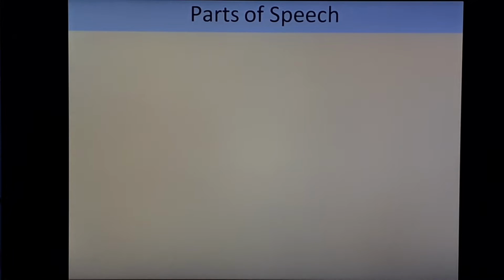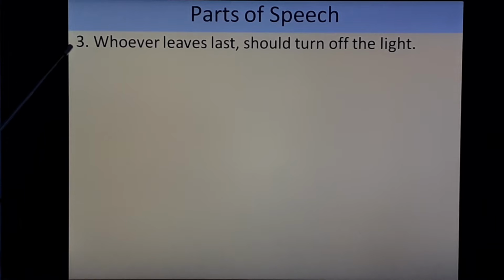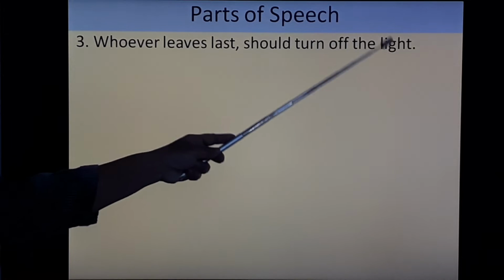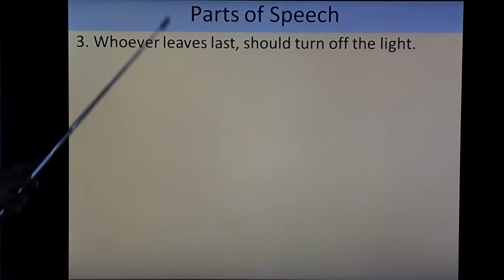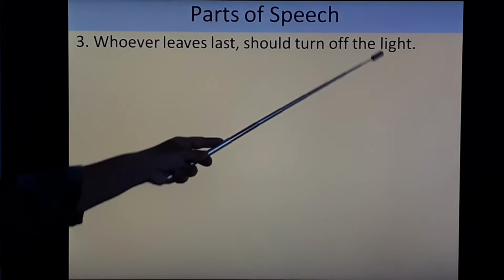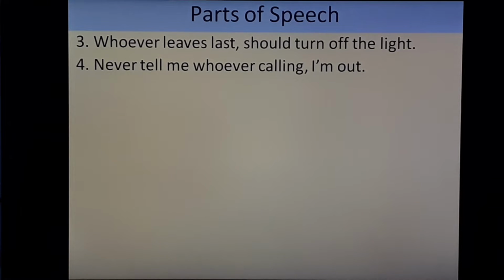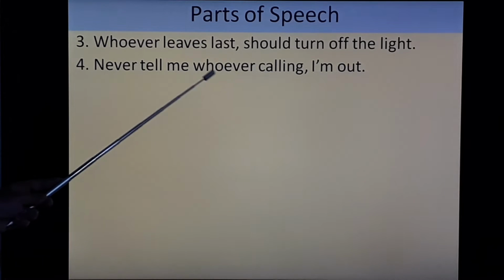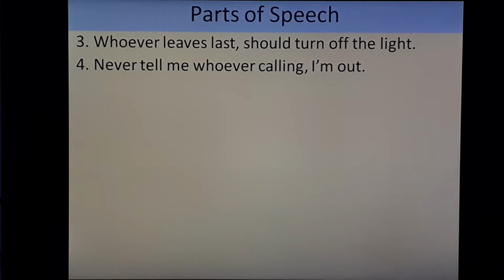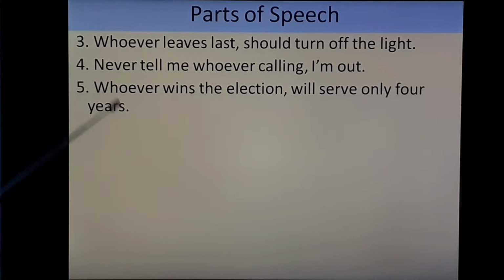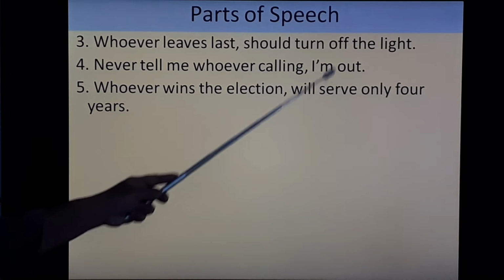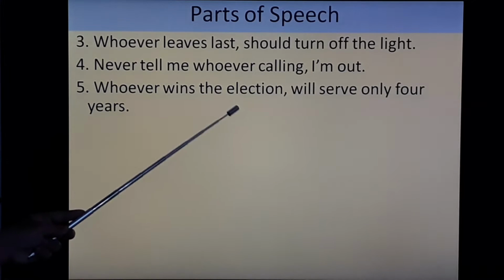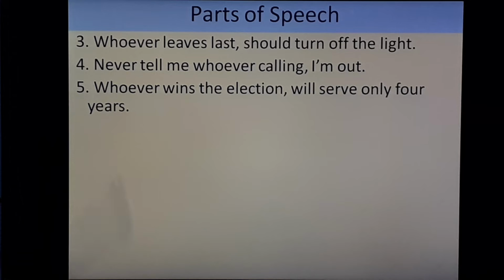Let's learn with the help of more examples. Next sentence: whoever leaves last should turn off the light. It means any person who leaves last should turn off the light. Next: never tell me whoever is calling. I am out. So here whoever means any person. Next: whoever wins the election will serve only four years. So whoever means any person.